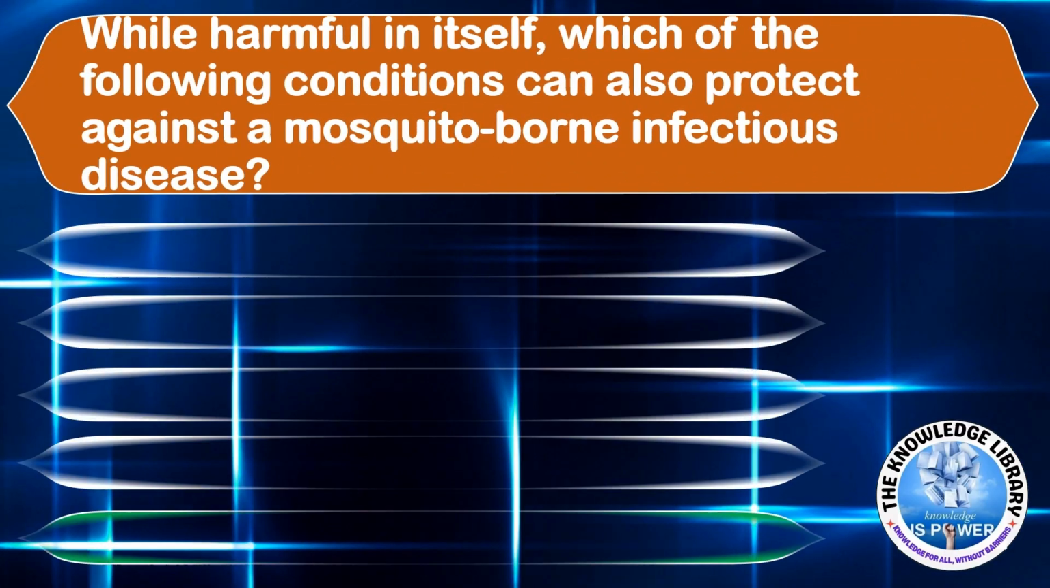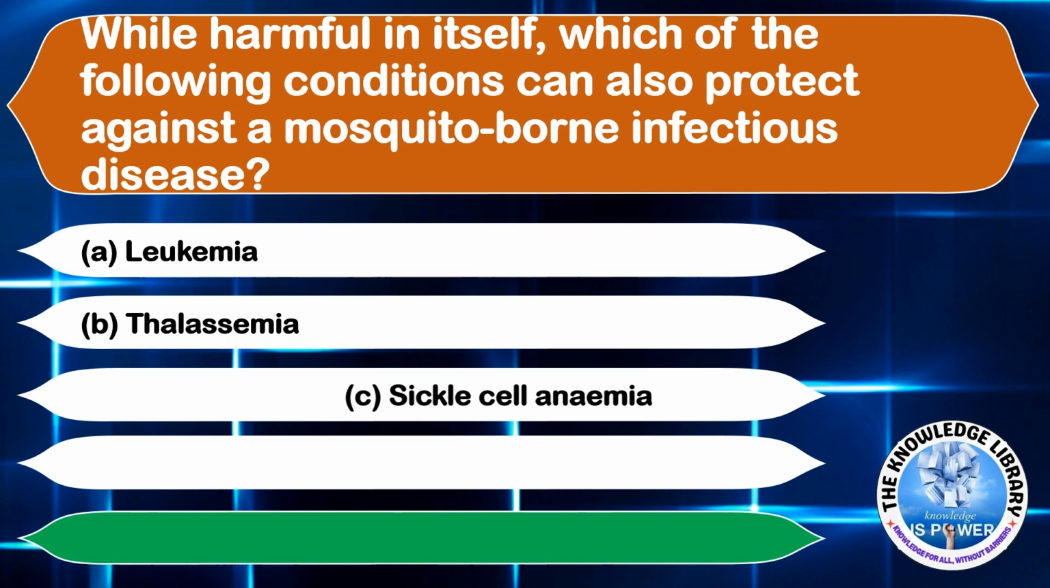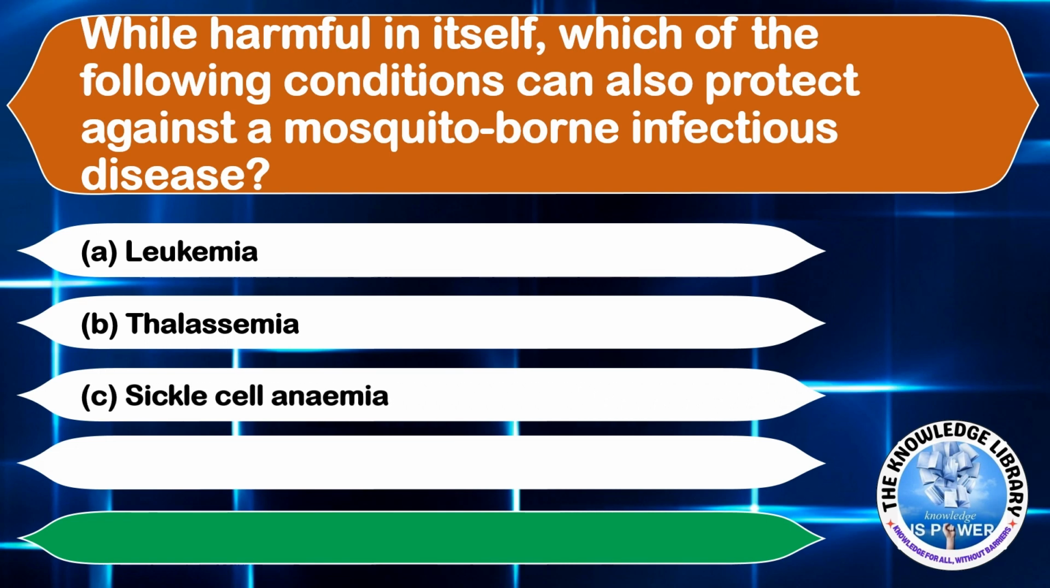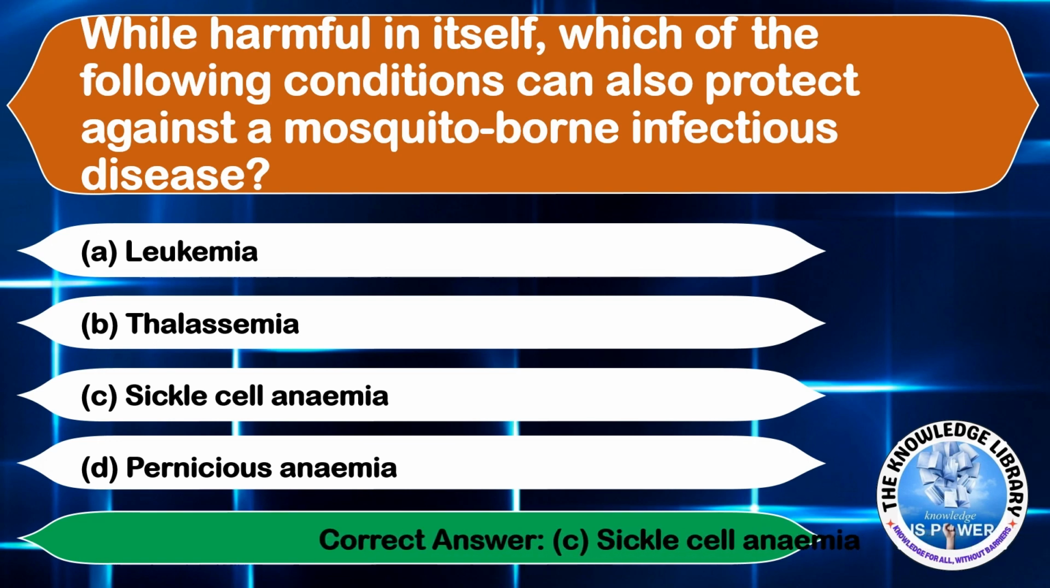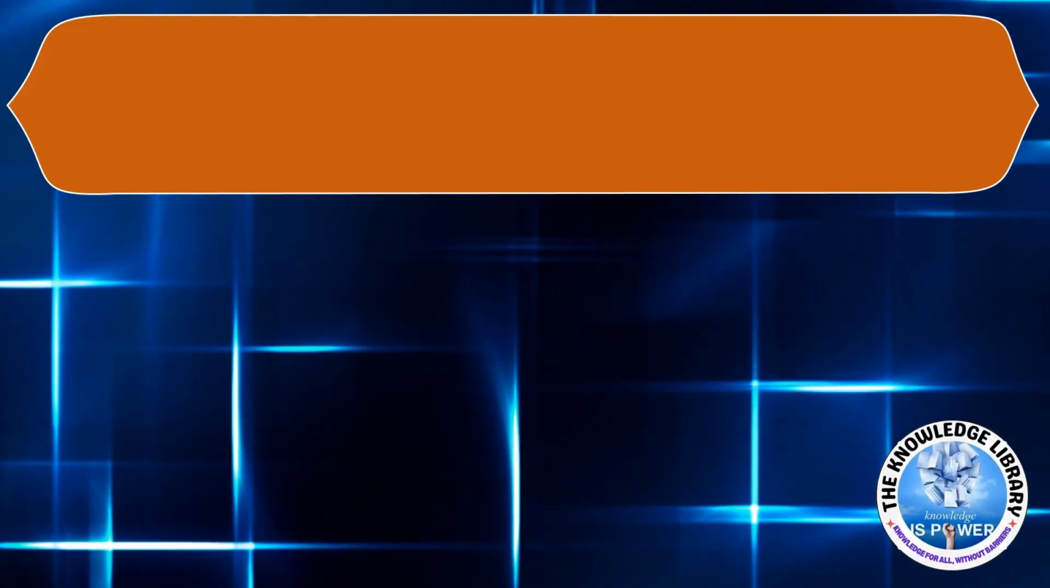While harmful in itself, which of the following conditions can also protect against a mosquito-borne infectious disease? Option A, leukemia, option B, thalassemia, option C, sickle cell anemia, and option D, pernicious anemia. The correct answer will be option C, sickle cell anemia. Moving on to the next question.